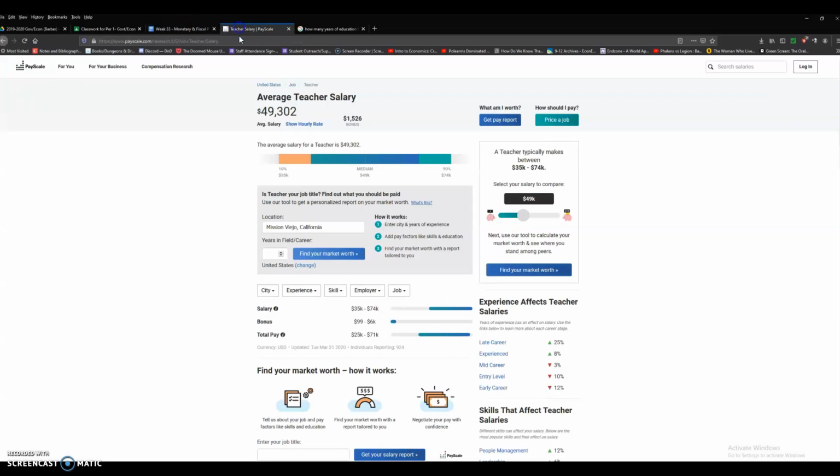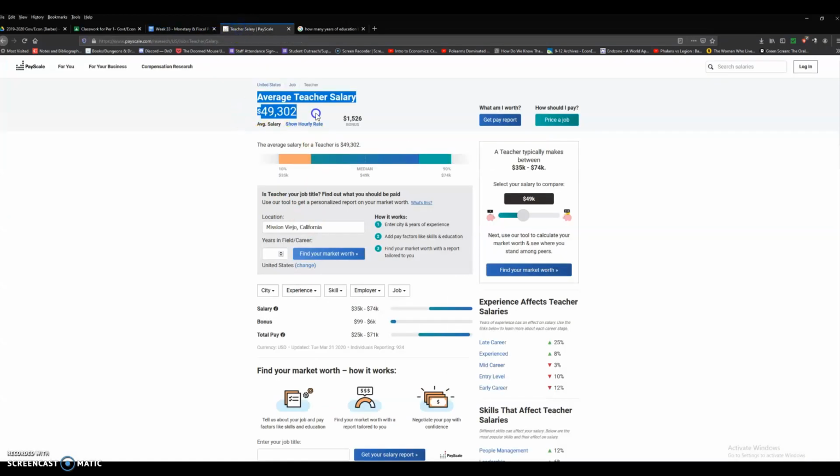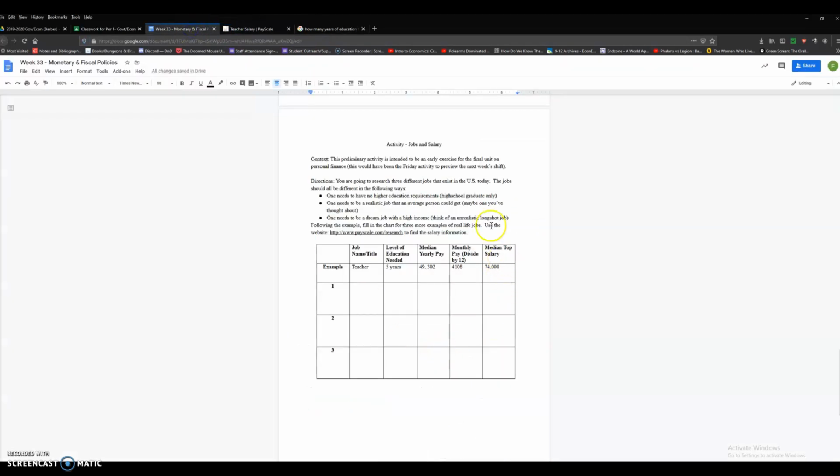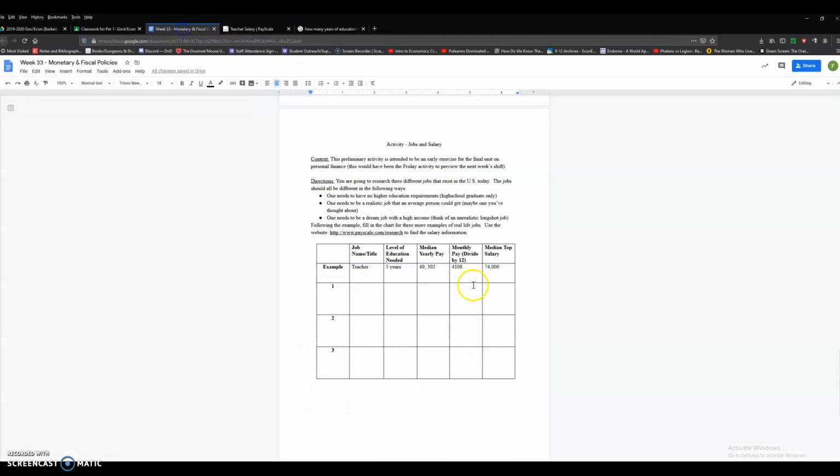So, find the median yearly pay, which you'll find right here. Then you need to find the monthly pay, meaning divide by 12. So you take this number and you divide it by 12. It's that easy. Then the median top salary. The median top salary, guys, is what we have here in the 90th percentile. So when we look at this, we see this number here. And in this case, it's a general number rather than a specific dollar amount, but that's fine. So we would put 74K, which is what I have here, 74,000. So that's a real basic example. You can't do teacher. Find 3 other jobs. I promise you can do them.